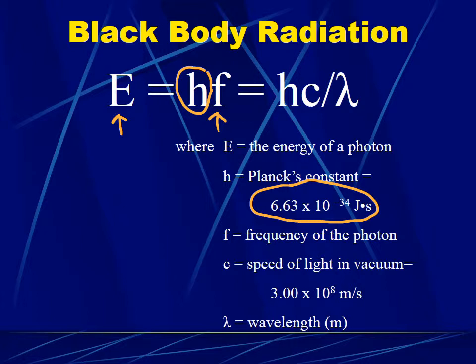Now, we're talking about light here, and we can use the wave speed equation to figure out how frequency and wavelength are related. And all of these experiments are occurring in vacuum or in air, where light travels at c, 3 times 10 to the 8 meters per second. So I can solve this equation for frequency.